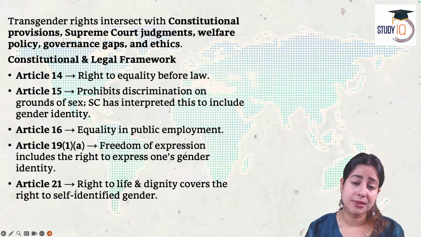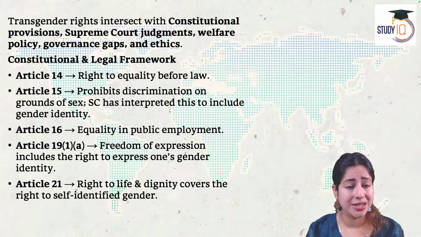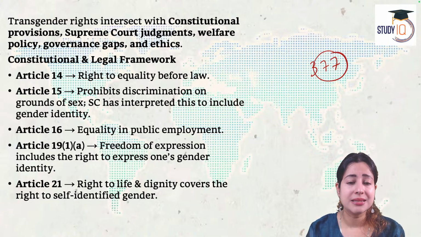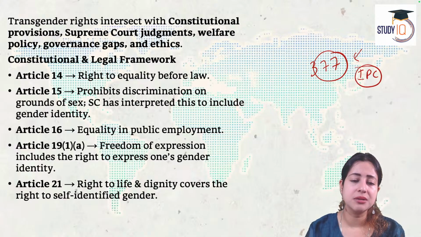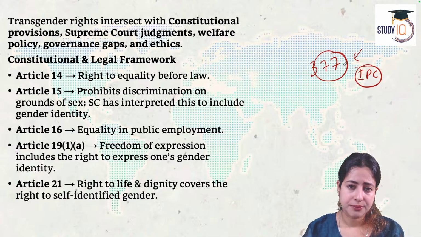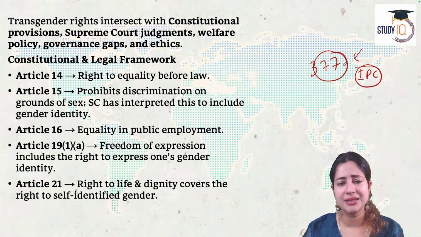It all happened as the Supreme Court of India back in 2018 had chosen to decriminalize Section 377 of the IPC, Indian Penal Code. Before that, it was considered a criminal offense to practice homosexuality, but after that, things changed.